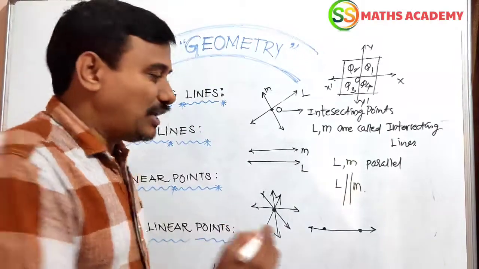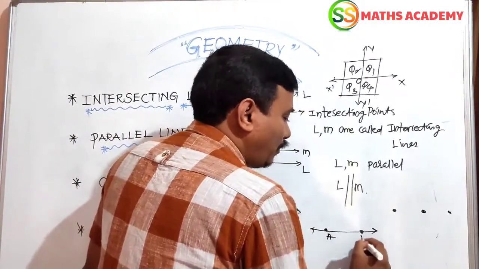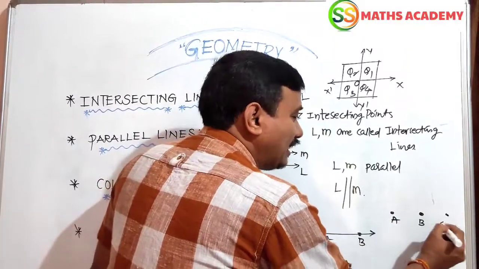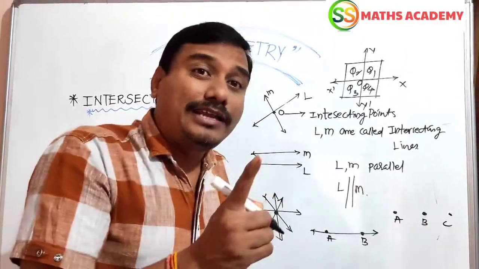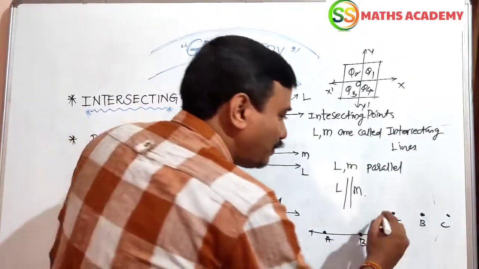Suppose I take 3 points here, here, here. You can name the points A, B, C. Along these 3 points, how many lines can pass through? How many possibilities are there? Only one possibility is there.